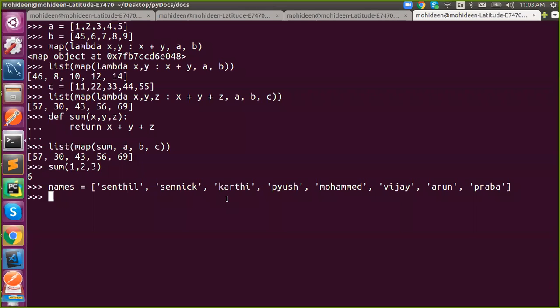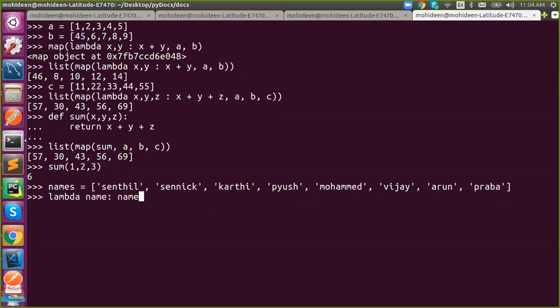So how to write the program? Just try with lambda. It is one input, right? We need to take each and every name, so the parameter should be name, or anything you like. Then colon, and again name.